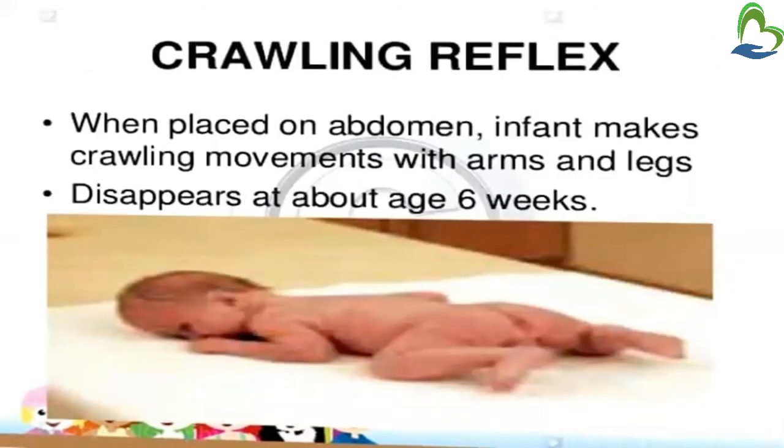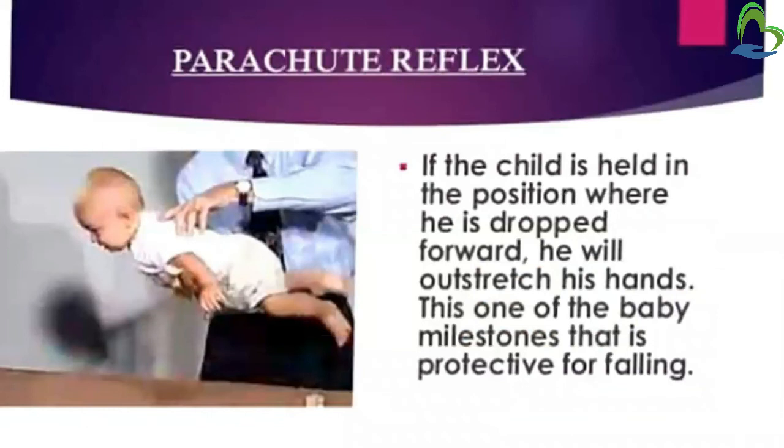Then crawling reflex. When placed on the abdomen, the infant makes crawling movements with arms and legs, and it disappears at about 6 weeks of age. So when the infant is placed on the abdomen, that is in prone position, what will the baby do? The baby will start crawling, meaning the baby will move the upper and lower extremities, and this reflex disappears at 6 weeks of age.